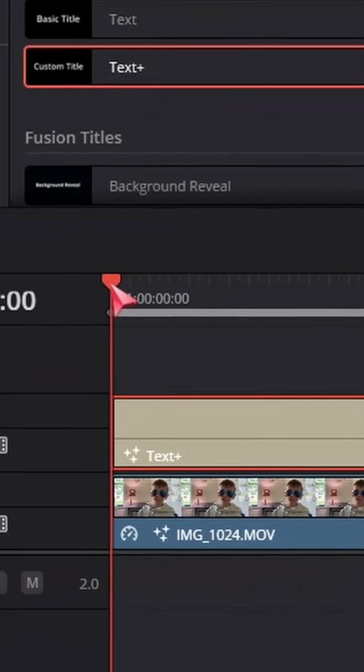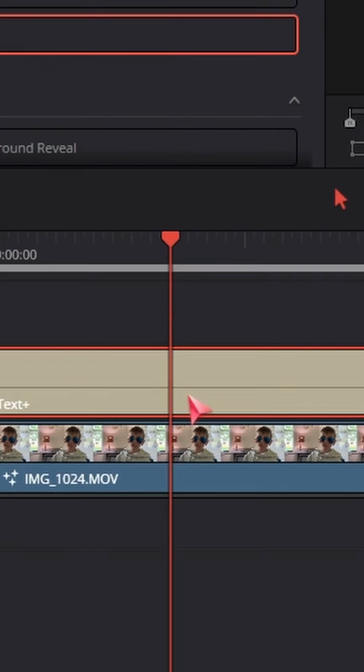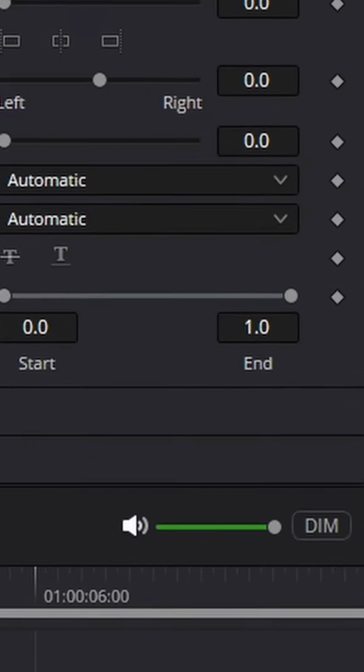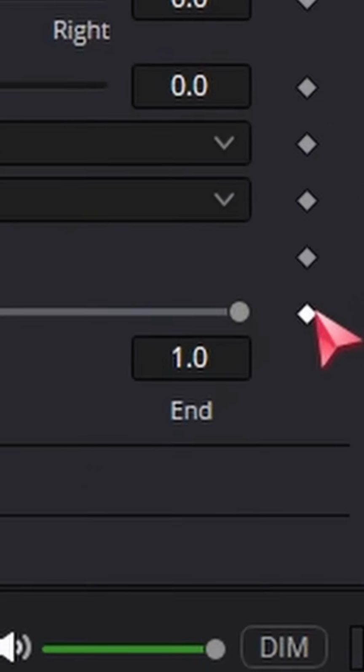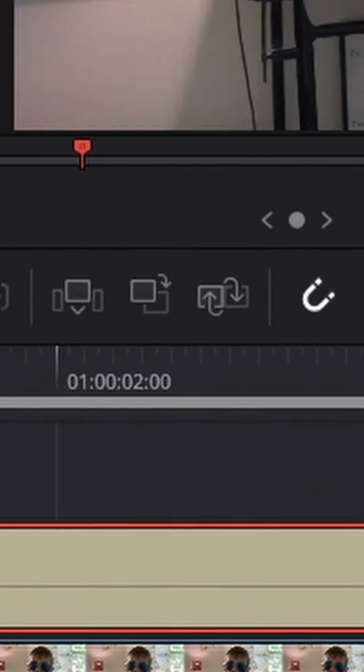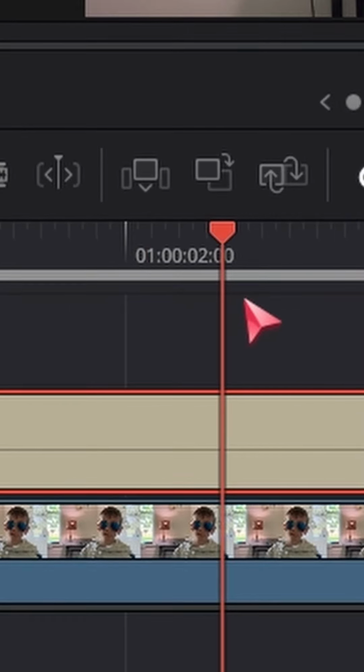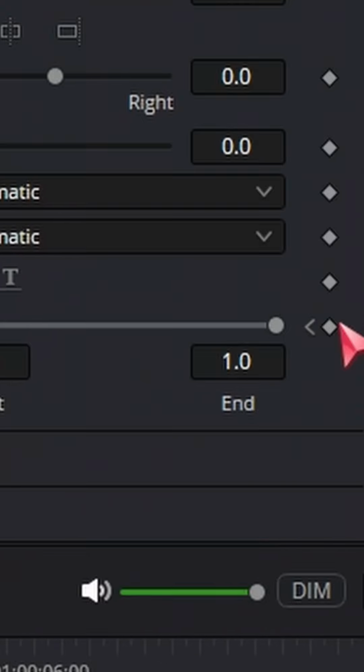Place your playhead on the time when you want the text to start writing. Left-click on the keyframe button next to the Write On slider. Drag your playhead to the time you want the text to stop writing. Left-click on the keyframe button again.